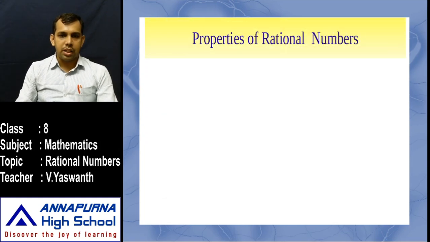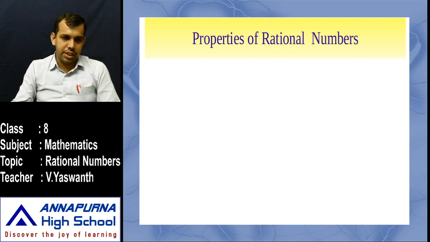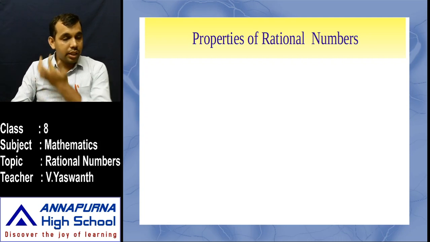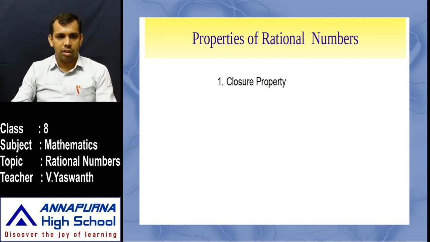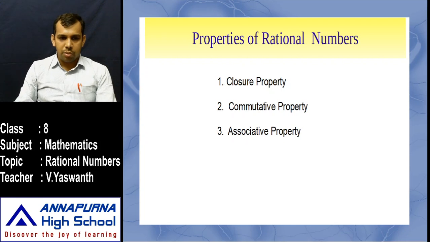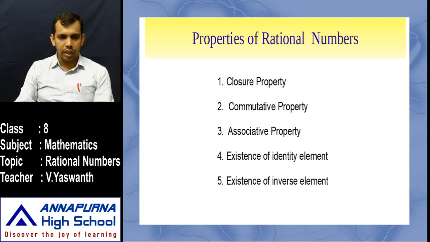Next, properties of rational numbers. What are the major properties involved in our number system? Already we have studied them in 6th class. What is the first property? It's the closure property, second the commutative property, third the associative property, fourth the existence of identity element, and fifth the existence of inverse element.